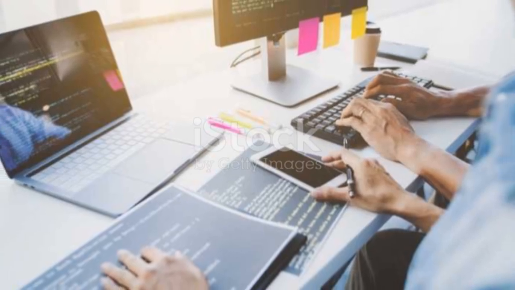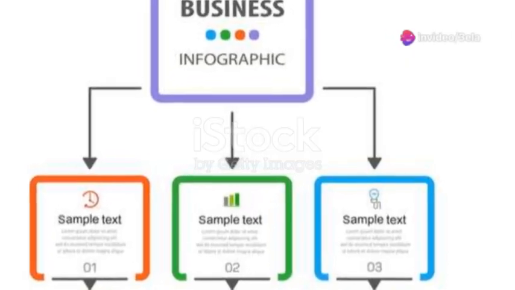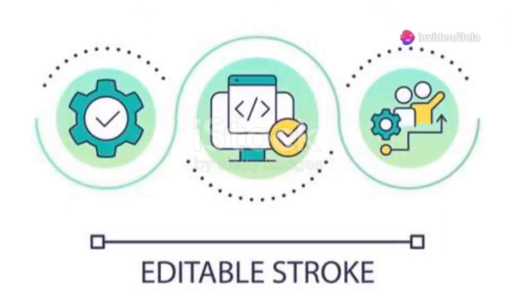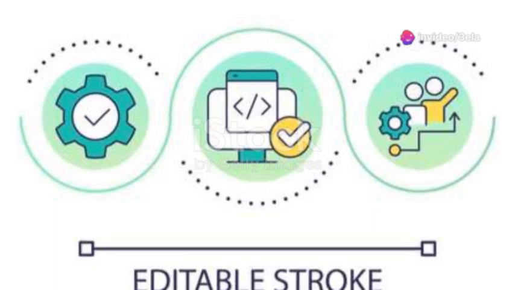Now let's talk about control structures. These are the tools that help you control the flow of your program. If statements, loops, and switch cases, they let your program make decisions and perform repetitive tasks.